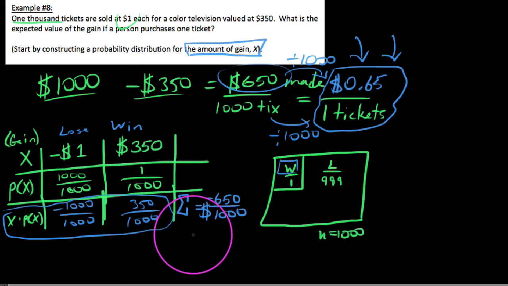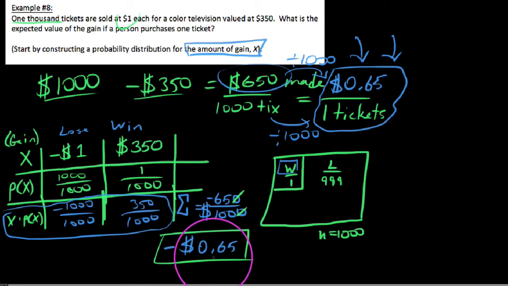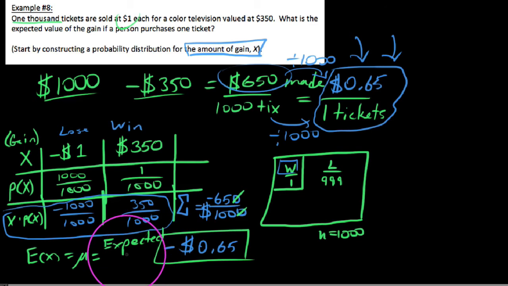And so I am going to simplify this down into a decimal because with dollars, we usually talk about dollars and cents. But we say, in terms of what we just discovered here, we got a negative dollar amount here, 650 thousandths, which, if I wrote that out, it'd be 650 thousandths like this. But I'm going to write it as reduced. We could knock off a 0 on top and bottom. Negative 65 hundredths. Okay, so we're going to give this a name. This is E of x, and this is also mu, and this is also the expected value. Okay, and what this is, if we want to write this down here, is a long-term average.